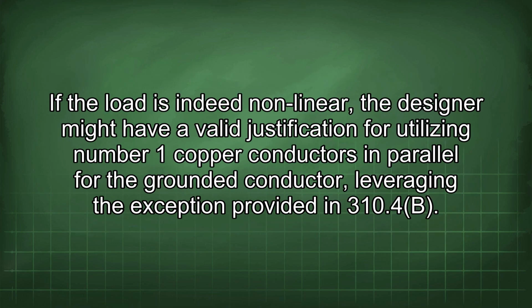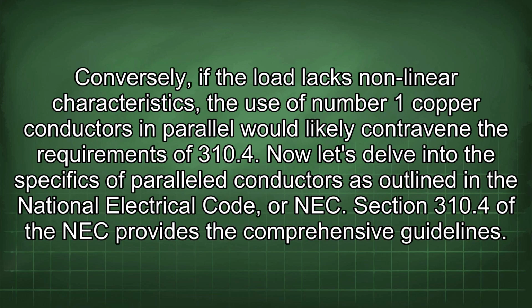If the load is indeed nonlinear, the designer might have a valid justification for utilizing number 1 copper conductors in parallel for the grounded conductor, leveraging the exception provided in 310.4b. Conversely, if the load lacks nonlinear characteristics, the use of number 1 copper conductors in parallel would likely contravene the requirements of 310.4.